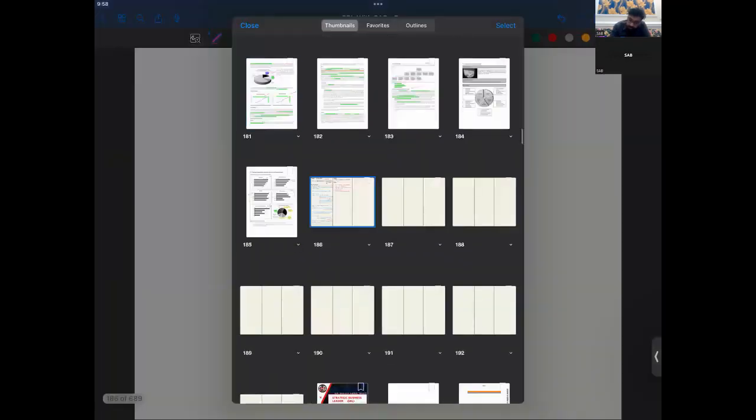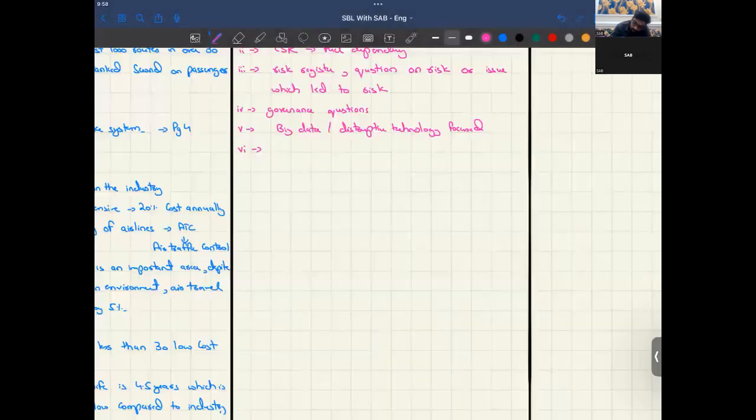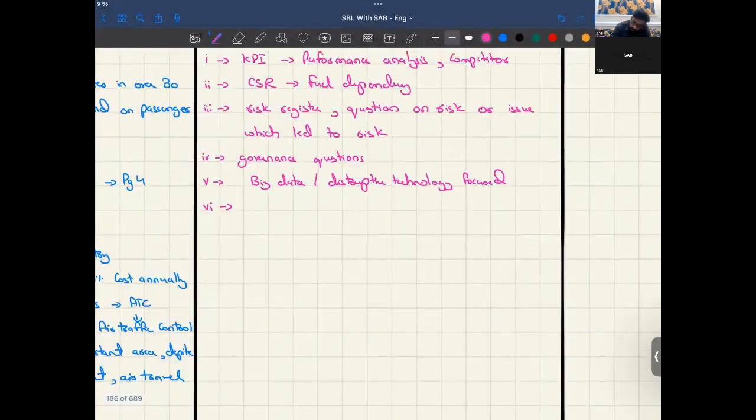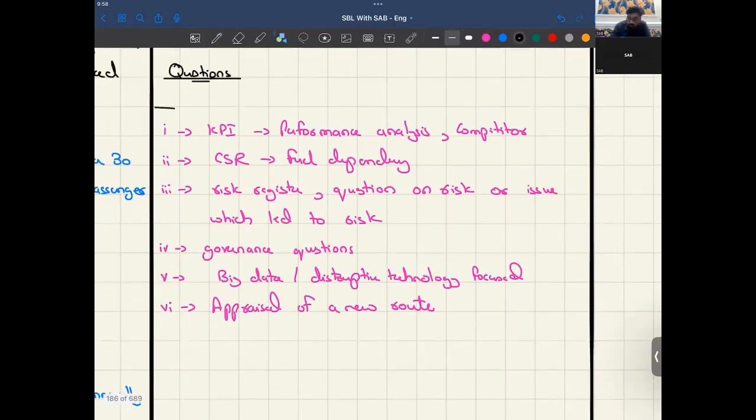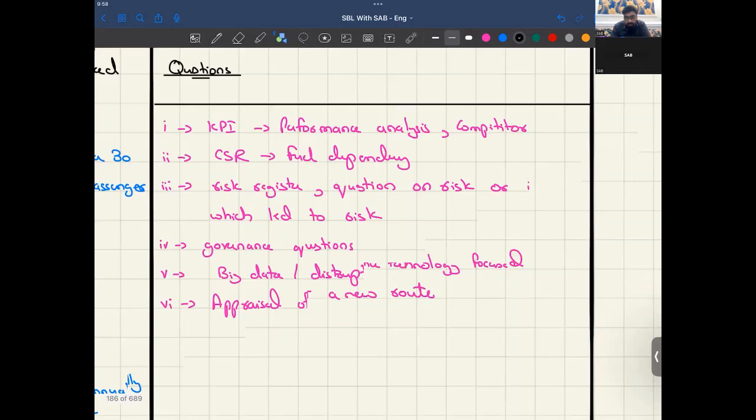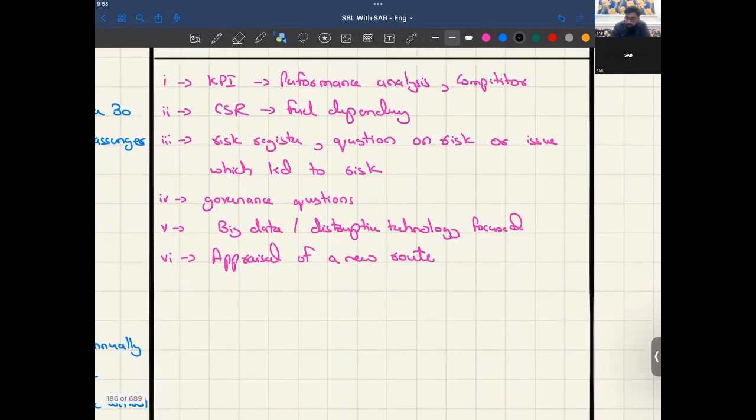They might give you an appraisal of a new route, that you have to appraise a new route and determine, right? So these can be the possible questions. Now these are surely not the definite questions that will be asked, but there's a possibility, right?